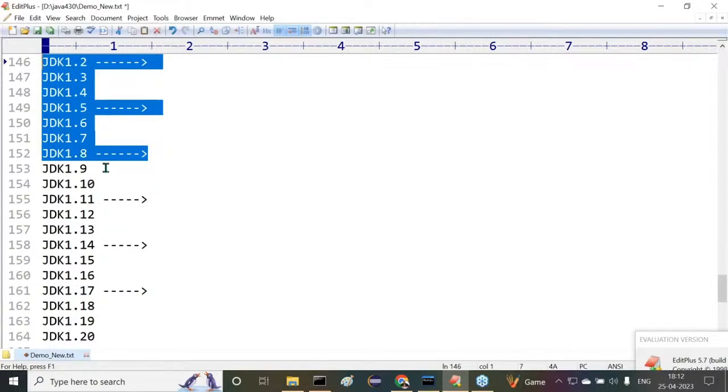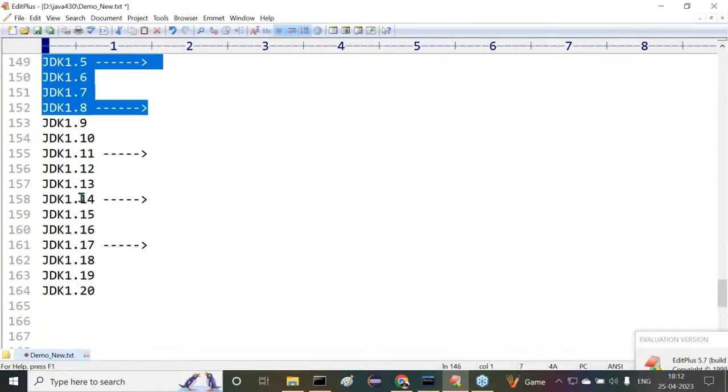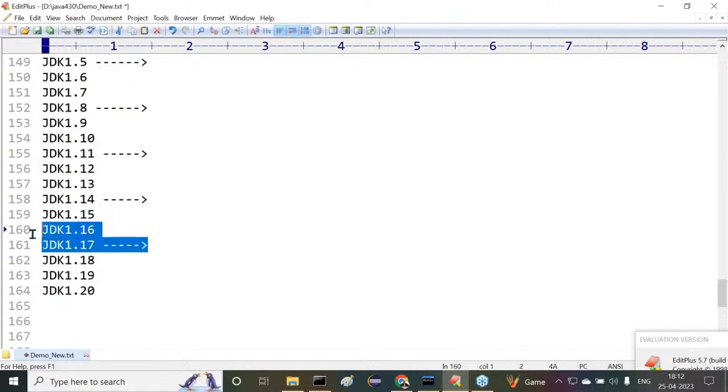Now what happened after Java 8 version, no software company is using all the versions. At present, the movement outside is that all companies are trying to migrate directly from 1.8 version to 1.17 version. At present, companies are directly migrating from 1.8 to 1.17.